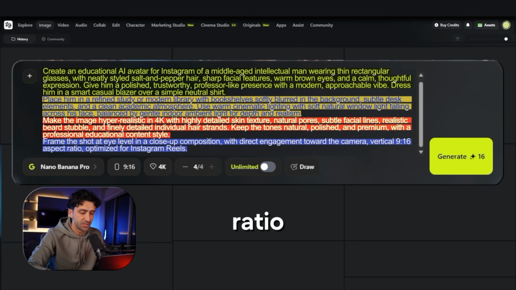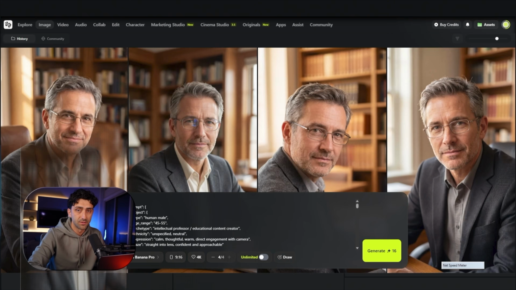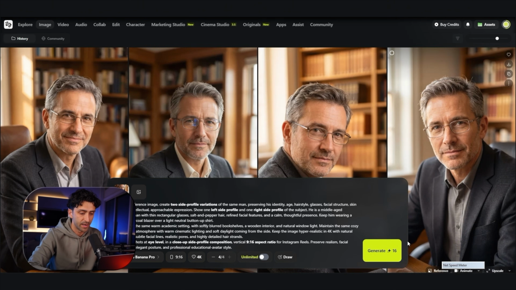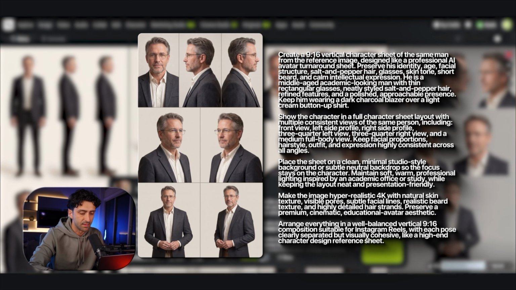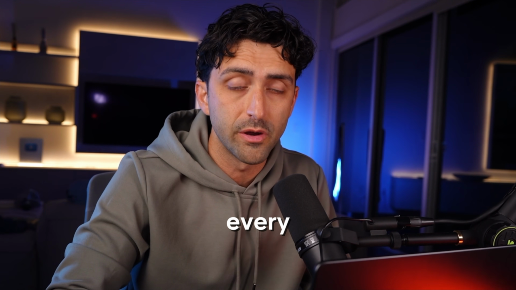Make sure your aspect ratio size is 9:16, select batch size to 4, 4K, and hit generate. Yeah, so these are amazing so far. I'm going to pick the best one, and then I'm going to go ahead and generate 2 side profiles too. You can even have it create a model sheet like this using this prompt, so Higgsfield knows exactly what your character looks like from every direction. That's how you get consistency like this across every post.